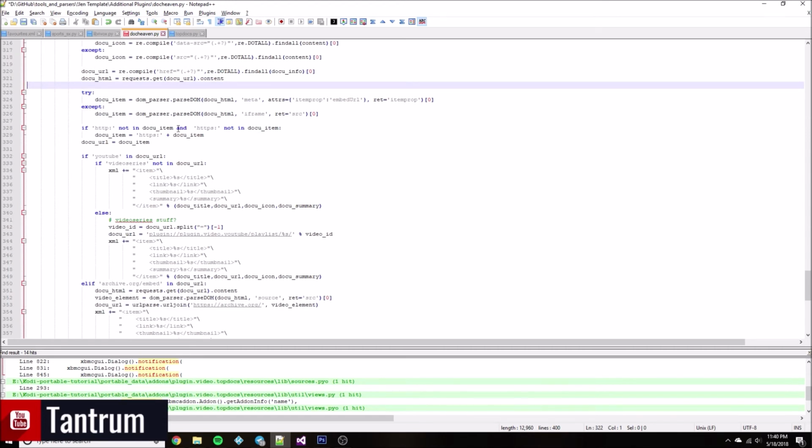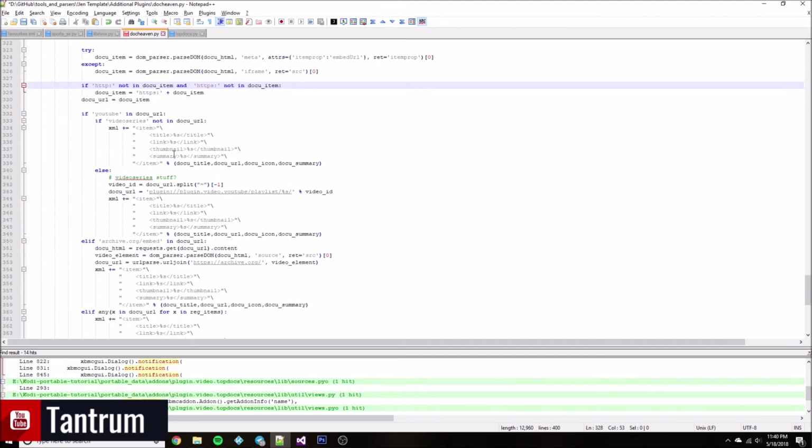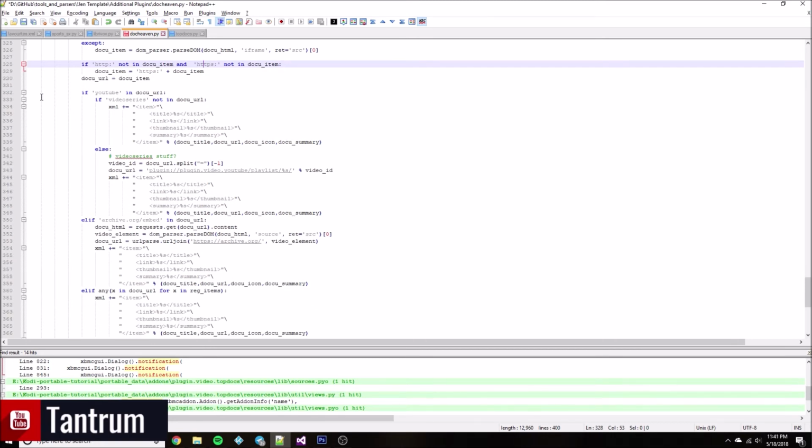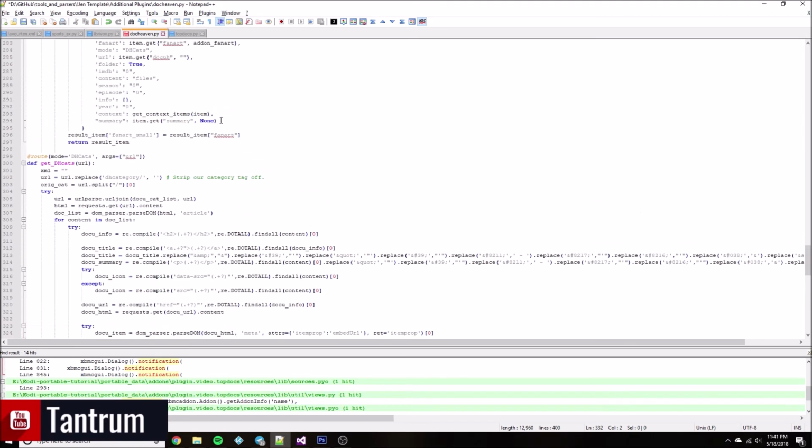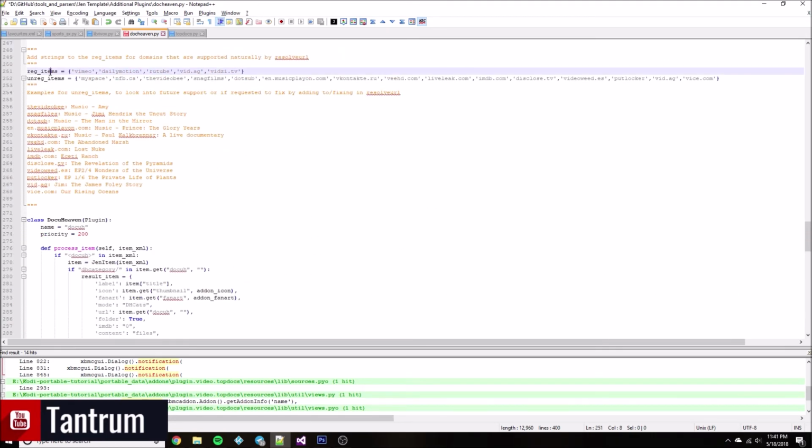Down here, of course, it checks it. Some of them don't have HTTPS prepended, so it just checks to make sure it's there. And then down here is where I handle the different hosts. As I mentioned up here, there were different ones.